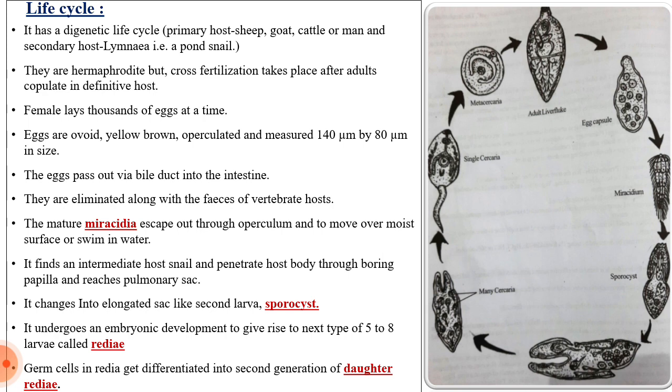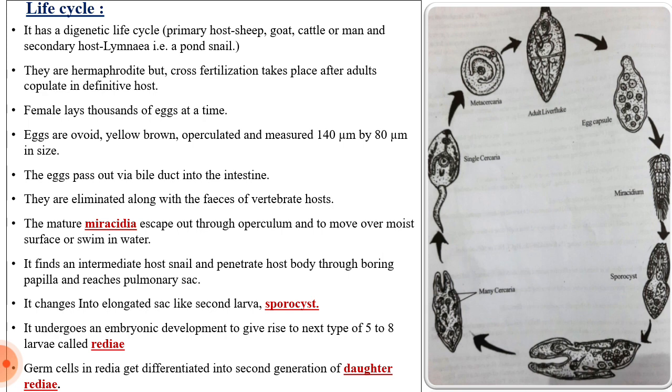When you consider their sexual life, then they are hermaphrodites. That means both the male and the female reproductive organs are found in the same organism. In higher animals, males and females are different, but these parasites are hermaphrodites.